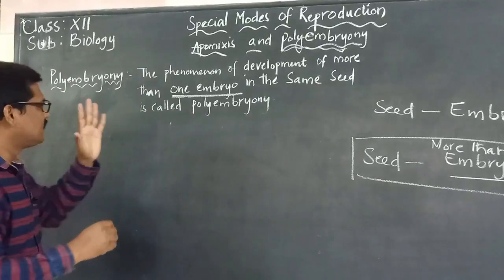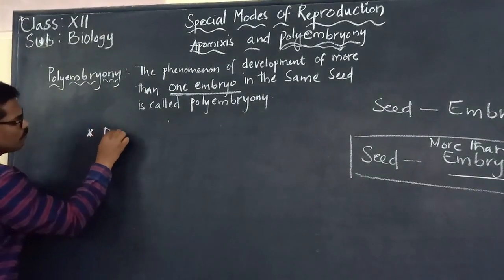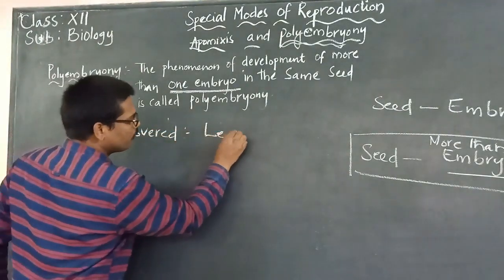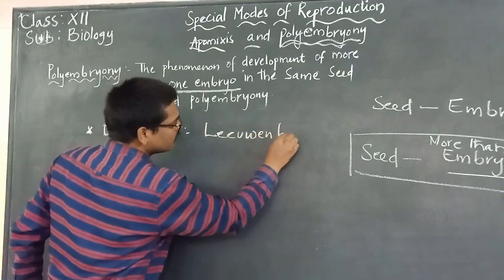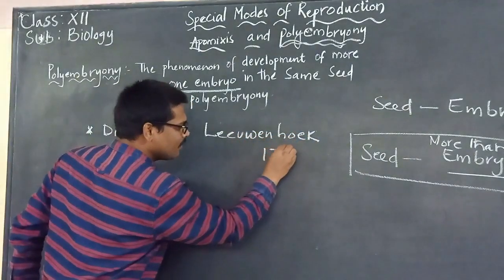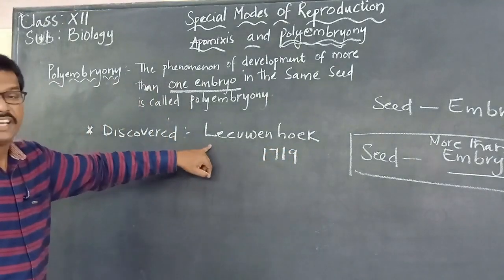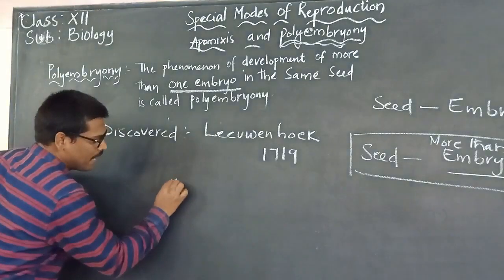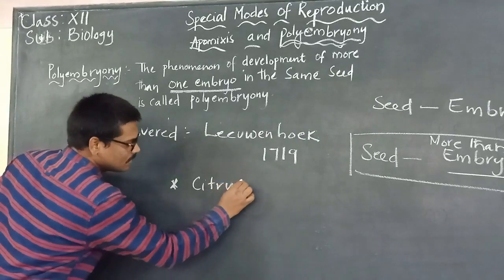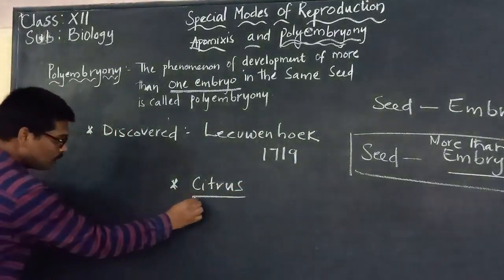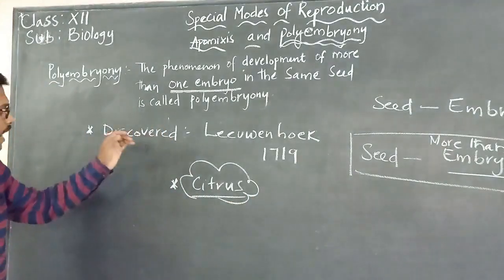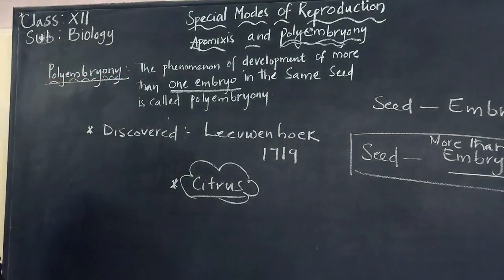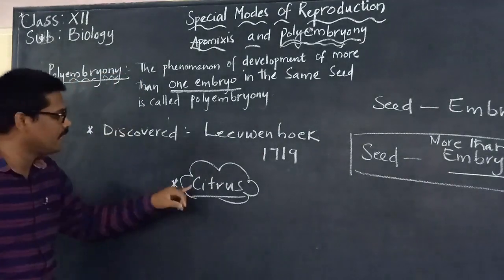This process of polyembryony taking place in plants was discovered for the first time by the scientist Leeuwenhoek in the year 1719. The plant in which he discovered it is the citrus plant. This is important. In the citrus, Leeuwenhoek in 1719 observed the phenomenon of polyembryony.